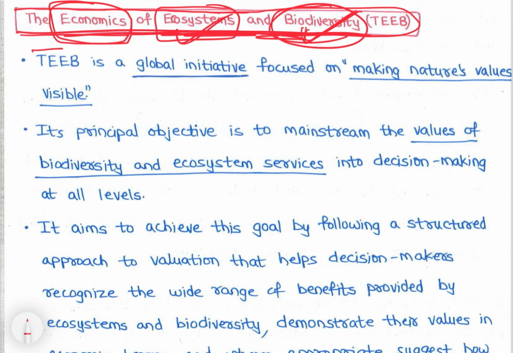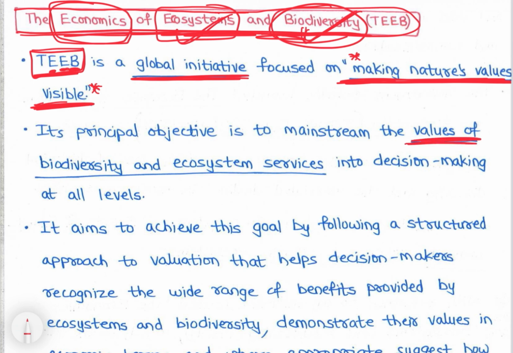TEEB, the Economics of Ecosystems and Biodiversity, is a global initiative focused on making nature's values visible. Its principal objective is to mainstream the values of biodiversity and ecosystem services into decision making at all levels.